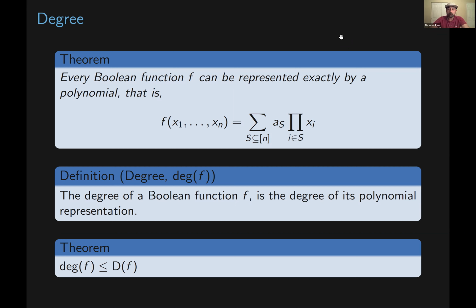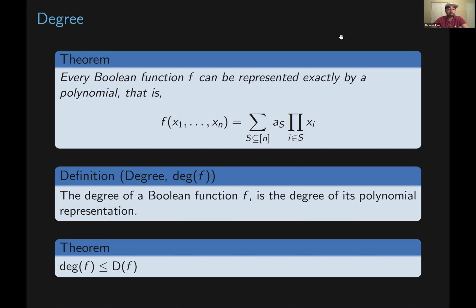For every Boolean function, there exists a polynomial such that if you feed the polynomial your input bits, its value is the same as the value of the function. The exponents of all of the variables in the polynomial are going to be 0 and 1 in the case of a Boolean function. Then we say that the degree of a Boolean function is just the degree of its polynomial representation.